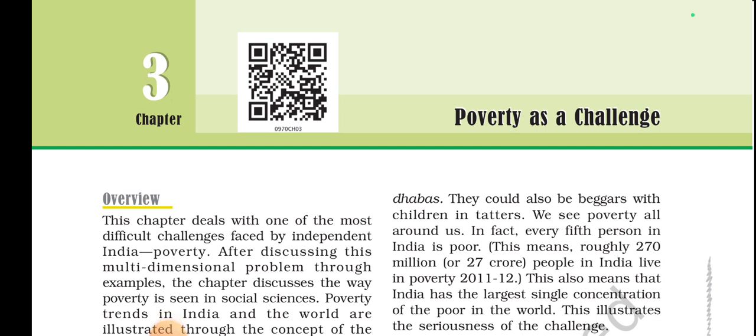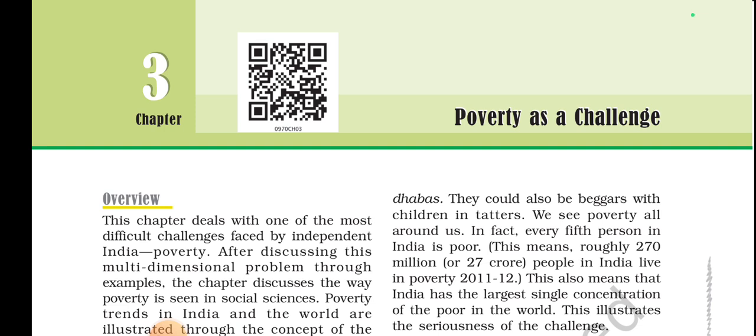So today we are going to start with a new chapter, chapter number 3, Poverty as a Challenge. This chapter belongs to the NCERT book for class 9th, and the subject is economics. Those who are new may not know, maybe that's why I'm explaining these things. Hope you got it, and let's start with this chapter.